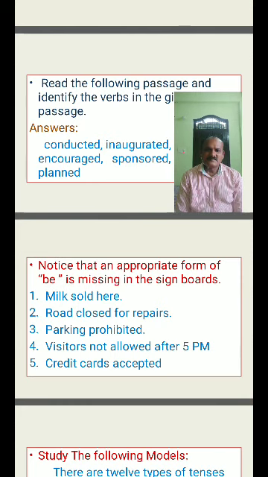Visitors means they. It comes under they are, so automatically the be form is are. Visitors are not allowed after 5 p.m. Credit cards means they. Credit cards are accepted. So once again I am repeating: milk is sold here. Road is closed for repairs. Parking is prohibited. Visitors are not allowed after 5 p.m. Credit cards are accepted.